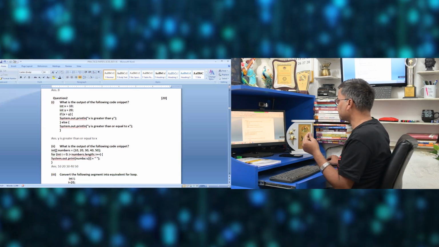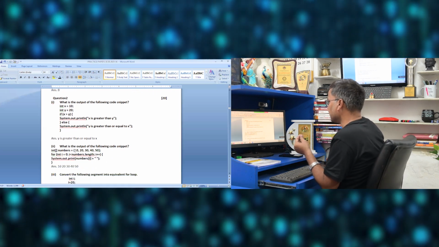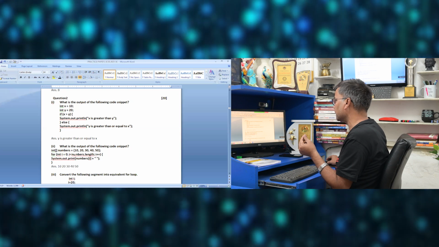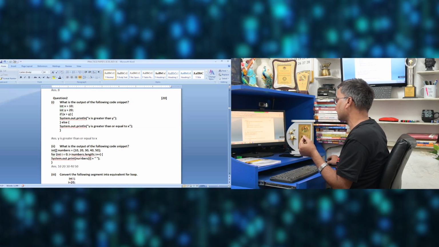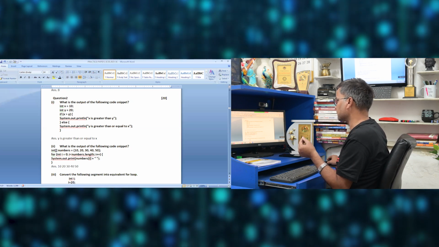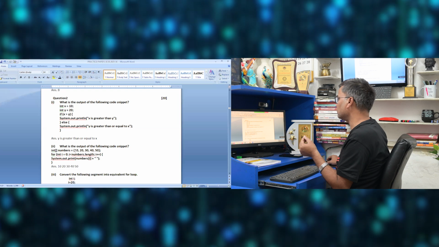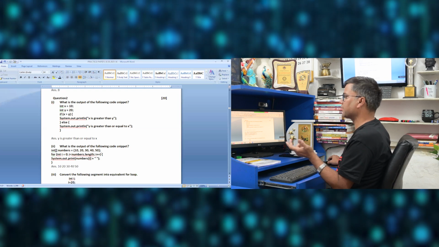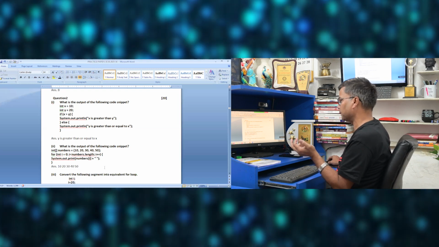Next question, what is the output of the following code snippet? It is 10, 20, 30, 40, 50. The loop begins from 0 and goes while i is less than numbers.length, i++. So it will print 0, 1, 2, 3, 4. The 5 values present will be printed.